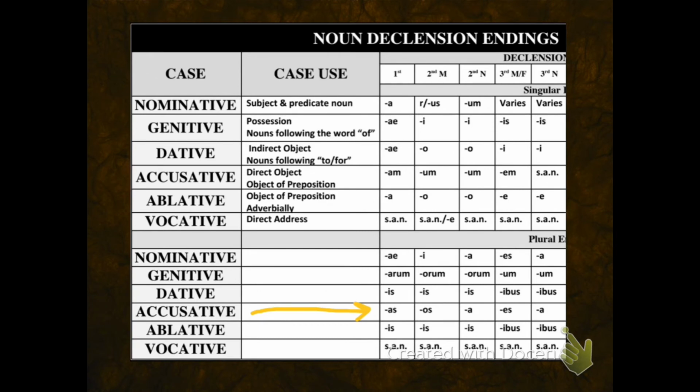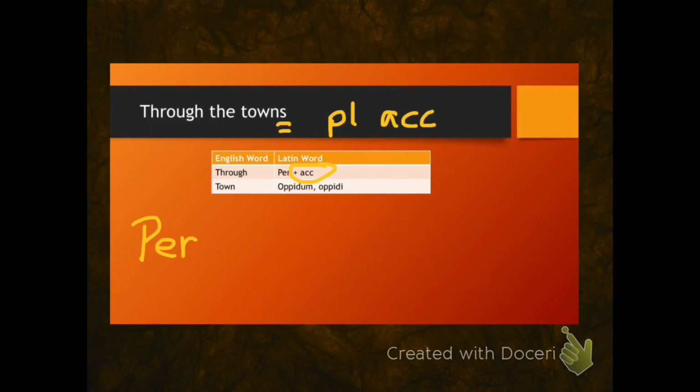But I have to find out what declension, first, second, or third, my noun is from. And remember, to do that, I'm going to look at the genitive ending. Well, the word town is oppidum, oppidi, and the genitive ending is the letter I.